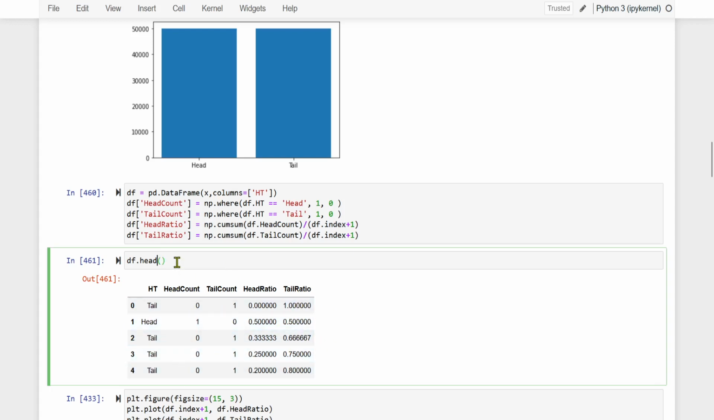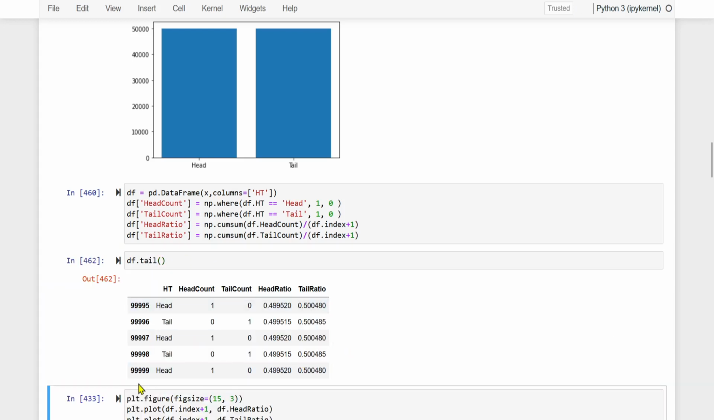If we see the last 5 records, then what happened? Just see. When we have flipped the coin 100k times, the ratio of heads and tails are almost the same, 50-50, correct? So as the number of experimentations is increasing, it is settling at its expected value, that is 50%, or 0.5 if we talk in terms of probability. That is what it is.